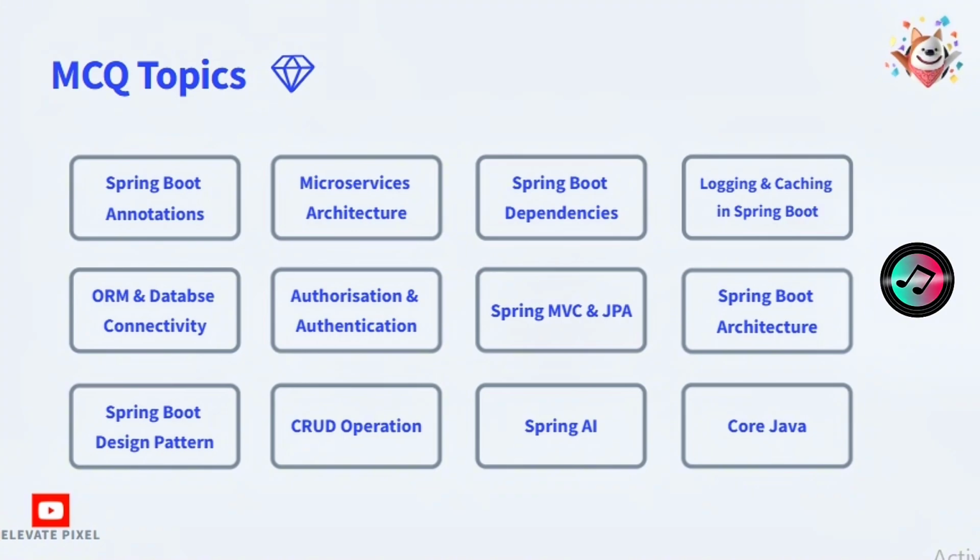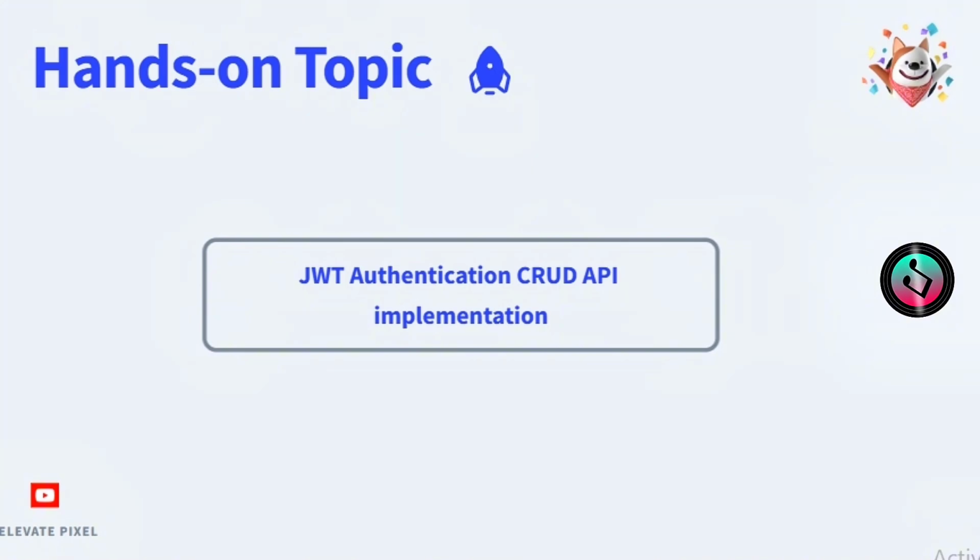And let's come to the hands-on part. Over the previous 2 to 3 cycles, they have only asked JWT authentication with CRUD API implementation. So you have 2 different users, and you have to implement role-based authorization and authentication using create, read, update and delete APIs over the data. So you have a full stack question over this. So make sure you practice JWT authentication with CRUD API.